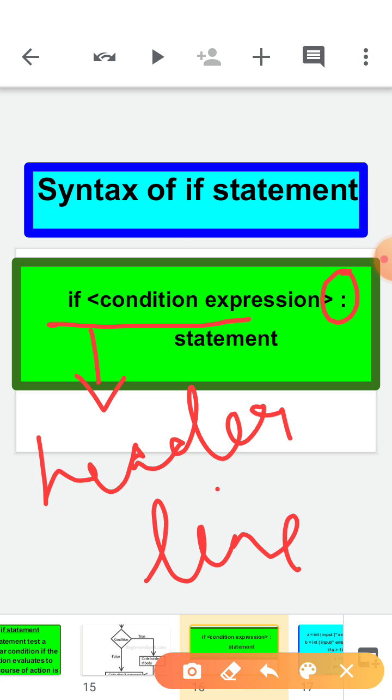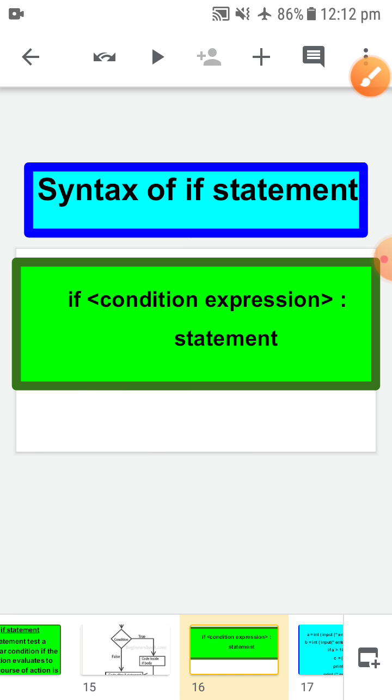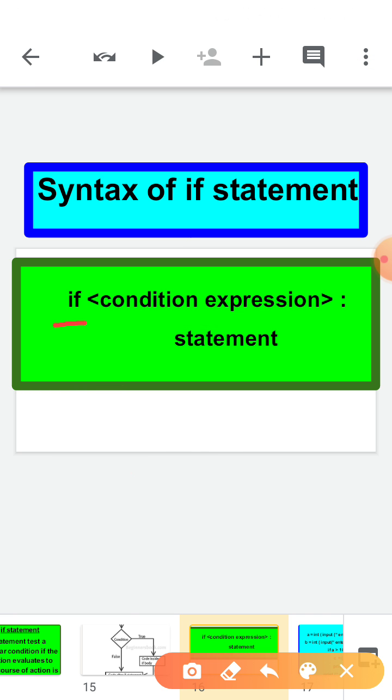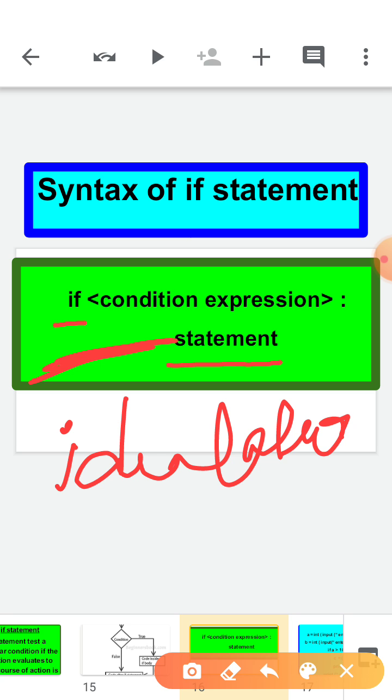So after that, now concentrate here. Under if, a few statements will be there. If you concentrate at this blank space, this blank space is called indentation, meaning under if we are working.